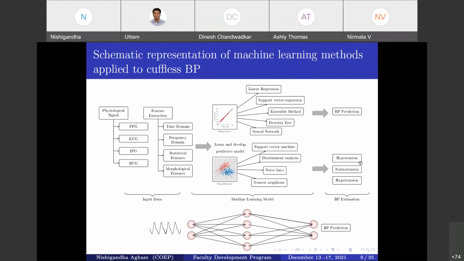Likewise, besides the prediction of future BP values, a few researchers are also working on the classification of BP values, that is, whether the values come under the category of hypotension, normal tension, or hypertension. Now, if we come to the classification models, what happens in the case of the support vector model? A linear model is constructed through the non-linear mapping.